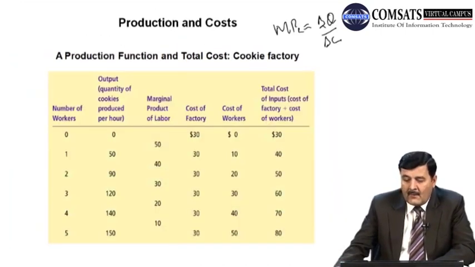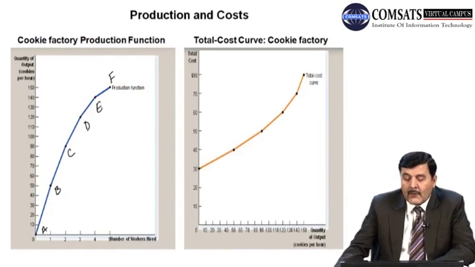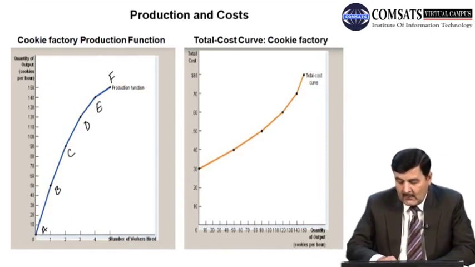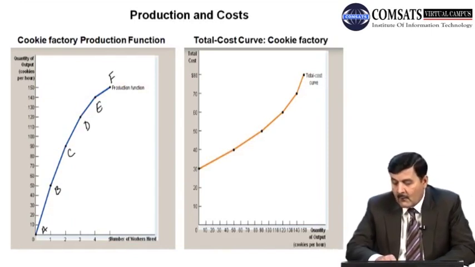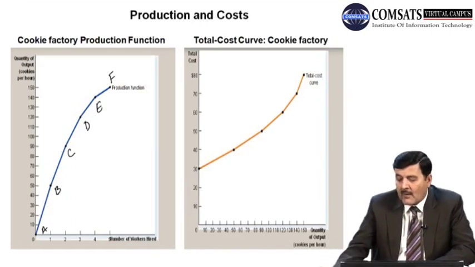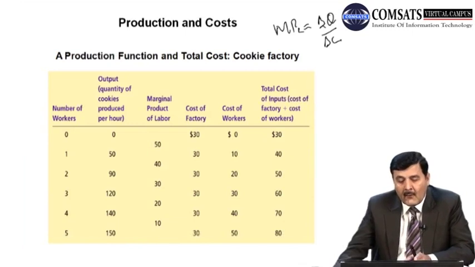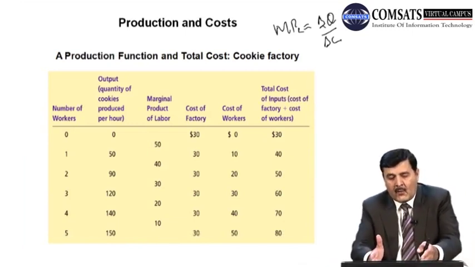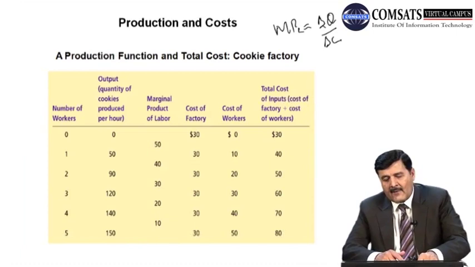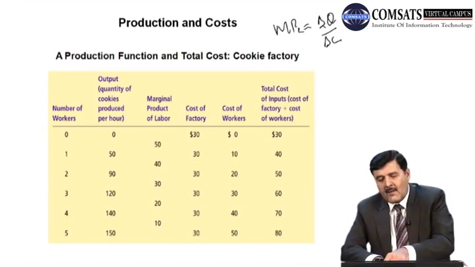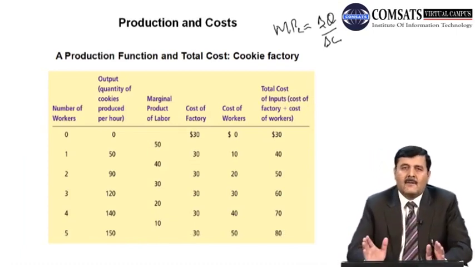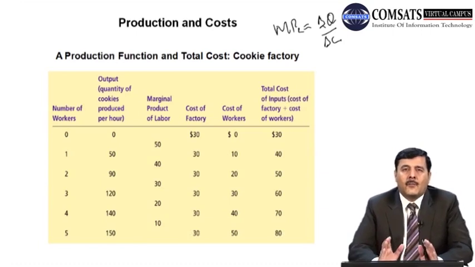Sorry, mistakenly, we have to take these two columns: quantity का column हम लेंगे x axis पे, और total cost का column लेंगे, because the total cost curve is the relationship between the output produced and the cost which is incurred to produce that output, right?